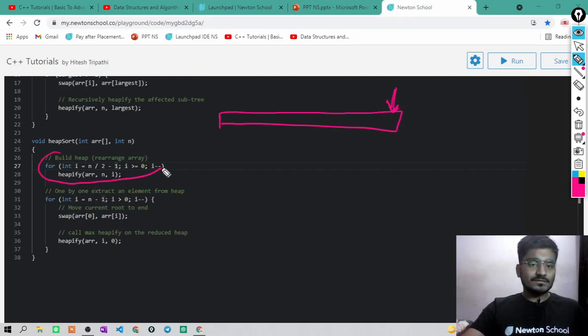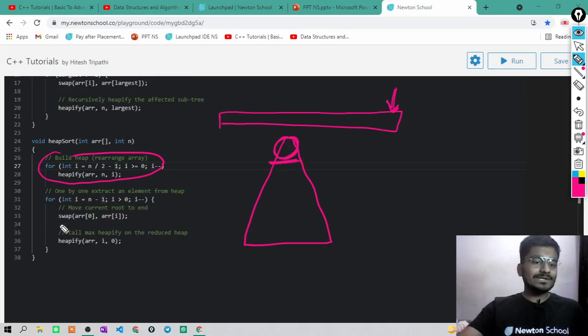After this you will be having the whole heap heapified, and at 0 index you will be having the maximum element. What you have simply done is you swapped this a naught with a n minus 1. After this process you have some maximum element at the ith position.